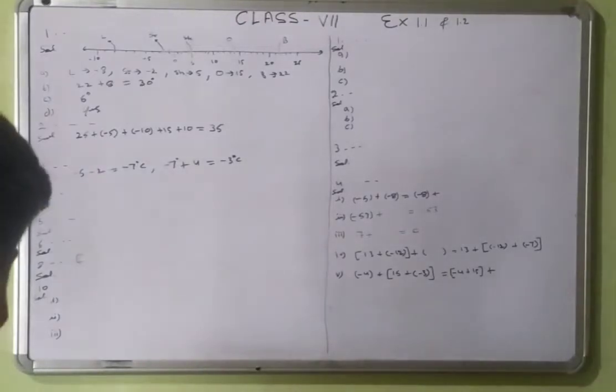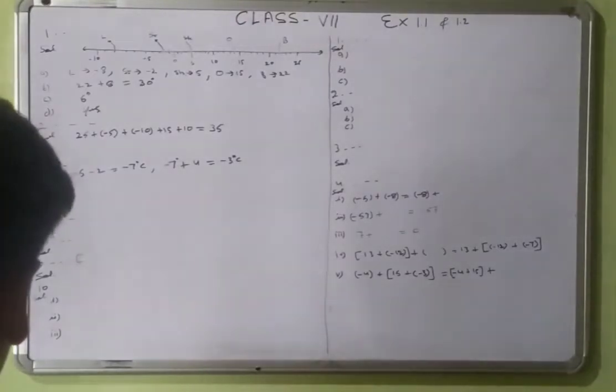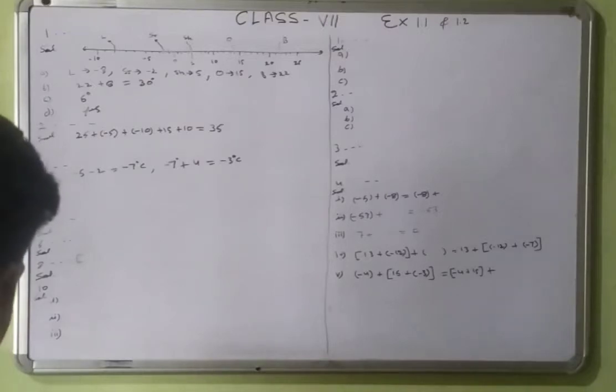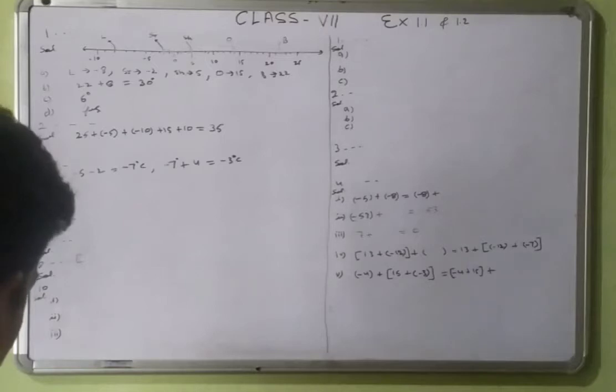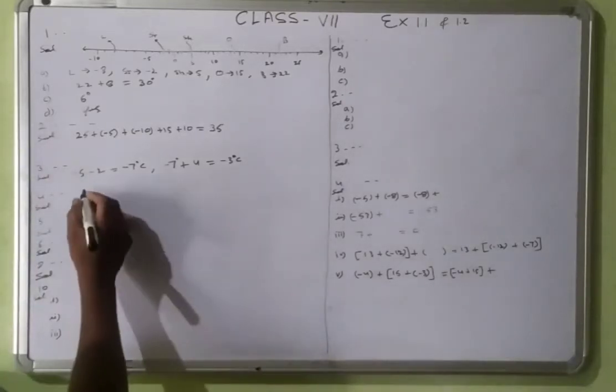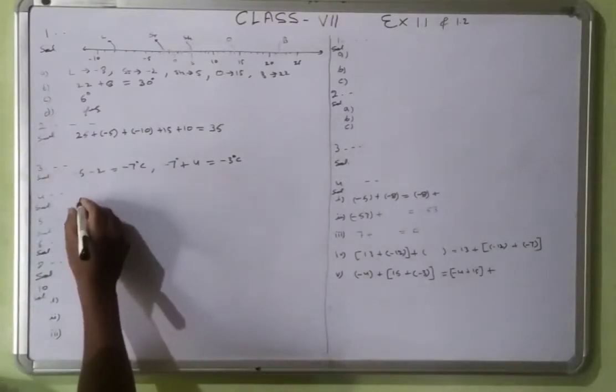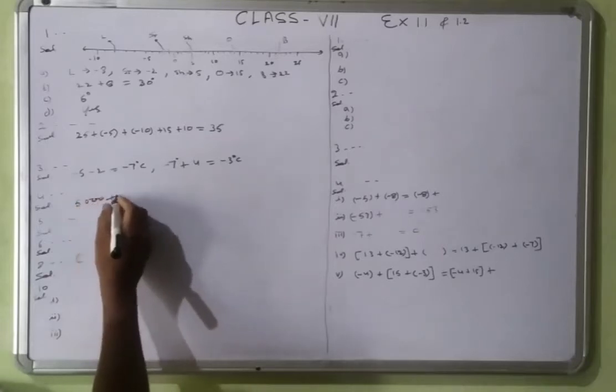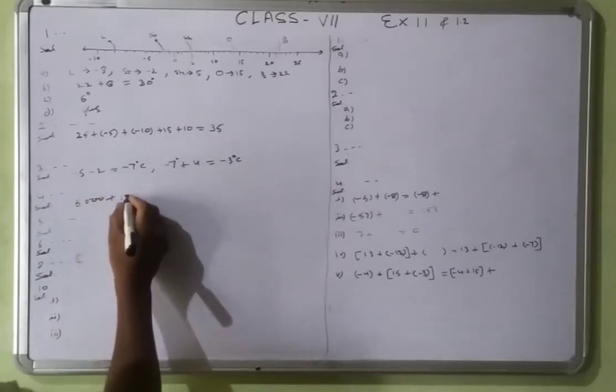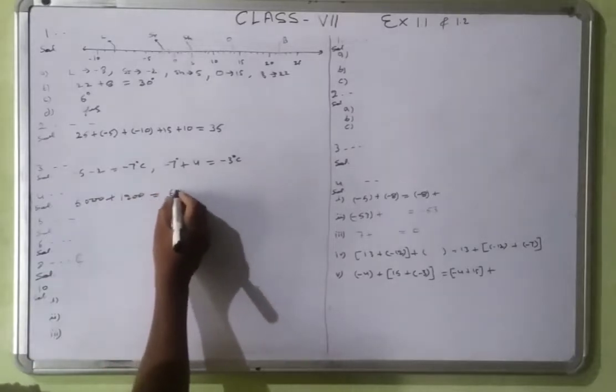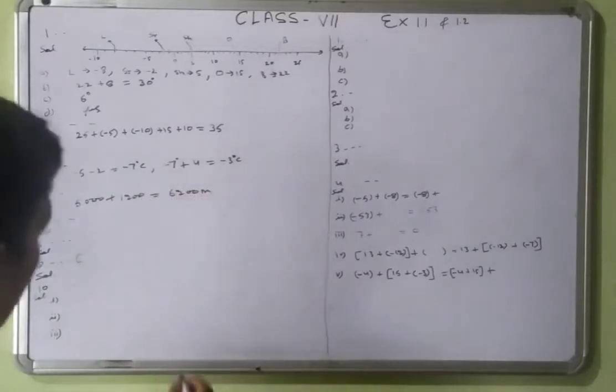A plane is flying at a height of 5,000 meters above sea level at a particular point. It is exactly above a submarine floating 1,200 meters below sea level. What is the vertical distance between them? So that will be 5,000 plus 1,200, that will be 6,200 meters. The difference is 6,200.